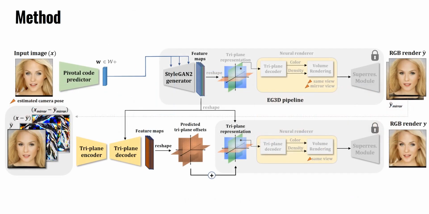Our method, TriPlaneNet, tackles these shortcomings by directly utilizing the triplane representation in the EG3D pipeline. Given an input image, in an initial phase, we utilize an encoder to predict the pivotal latent code in the space of EG3D. In the second phase, we take the corresponding initial reconstruction and its difference with the input image and process it with an autoencoder to estimate triplane offsets. The offsets are numerically added to the triplane's output by the EG3D generator. The final reconstruction is obtained by processing the refined triplanes by the renderer block.